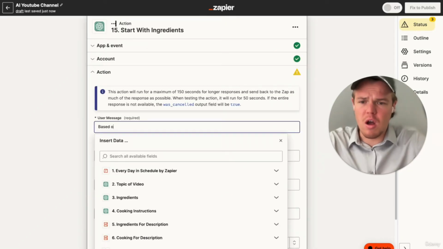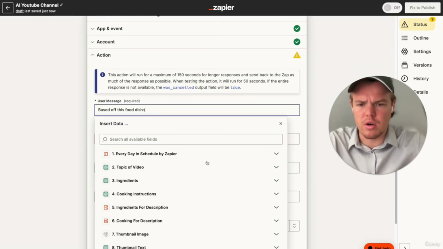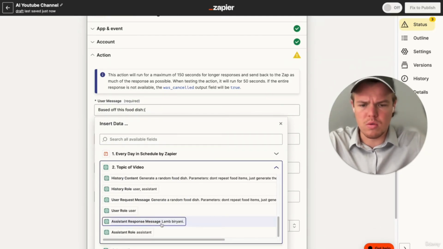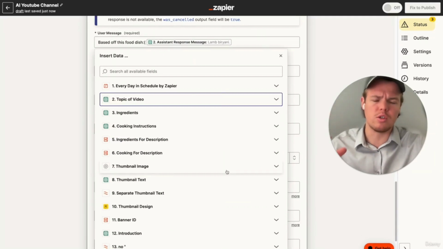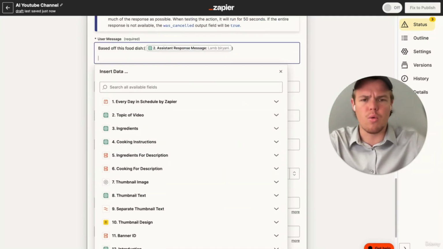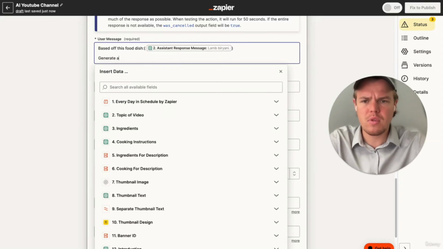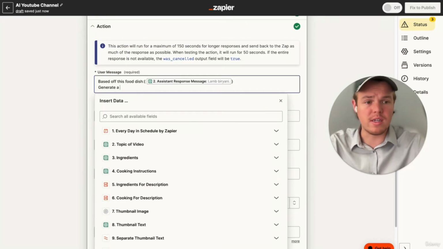We're going to say based off this food dish. As always, we reference the initial topic generator here, and we're going to go topic of video, lamb. And I went ahead and renamed all these blocks so it's easier for you to digest when you add it to your own project. We're going to say generate an introduction, or generate a response saying how you will need ingredients